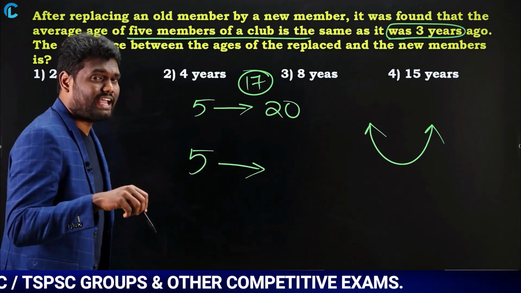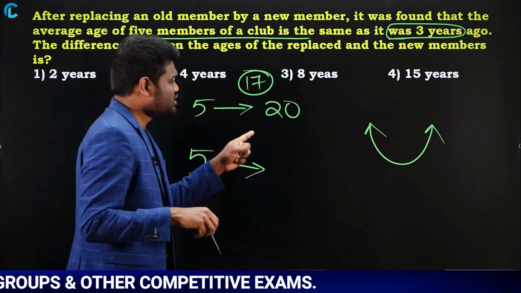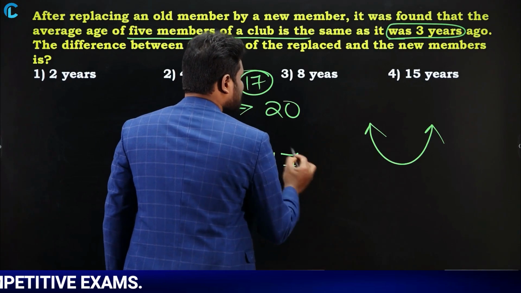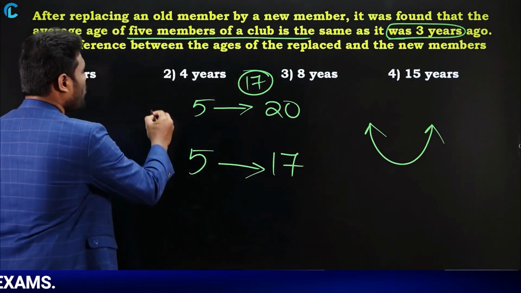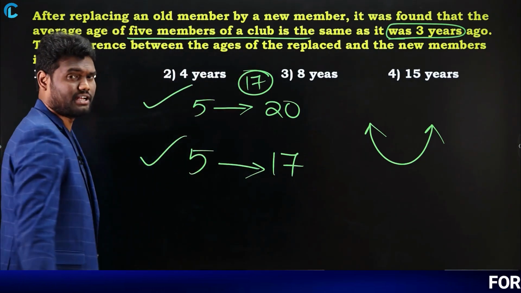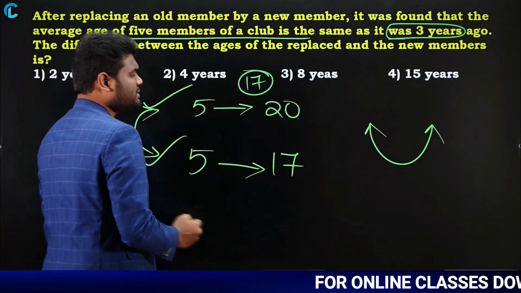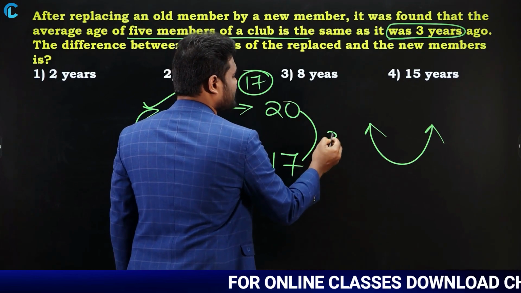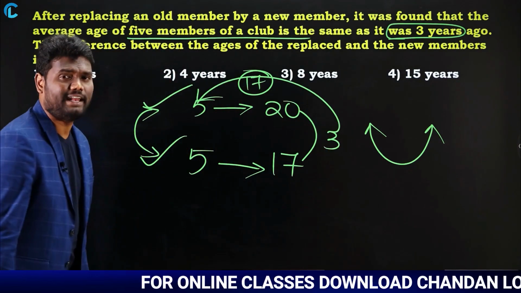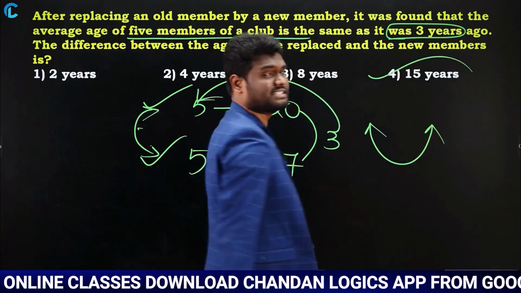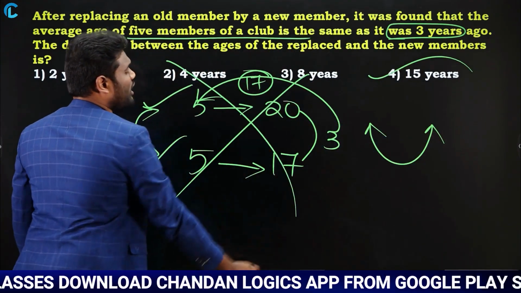But what the question is saying is that now the average age of these members is again the same, again the same 17 years, when one person is replaced by another person. Now they are asking what is the difference between these two persons. Very simple. Here what is the difference? The difference is 3. So 3 into 5 is how much? 15, which means the difference between these two persons, I can say, is 15 years. Even this calculation is not required.